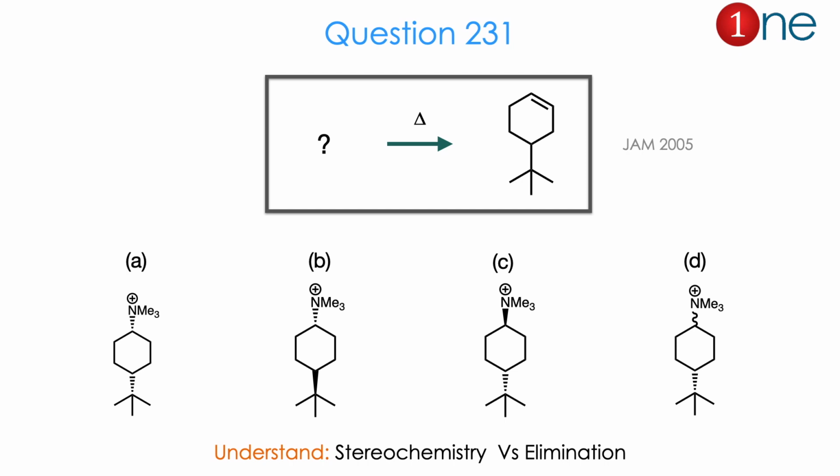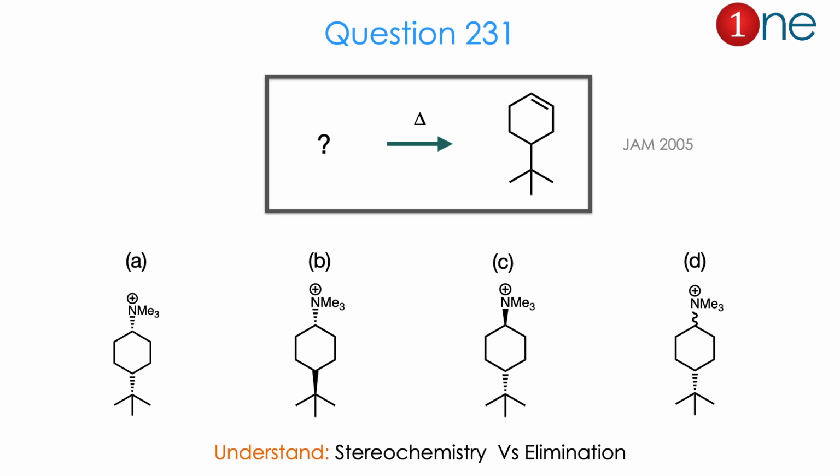Let us see the first question. They are asking the starting material. The starting material will be heated up. You have an alkene with a tertiary butyl group on a cyclohexane moiety. They gave 4 different reactants. The first one is the cis form of a quaternary amine. The second one is the trans form of a quaternary amine. In the third one, the tertiary butyl is below the plane and the quaternary amine is above the plane. That's also a trans possibility. In D, the amine can be anywhere.